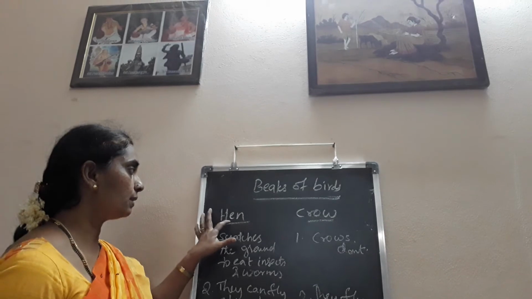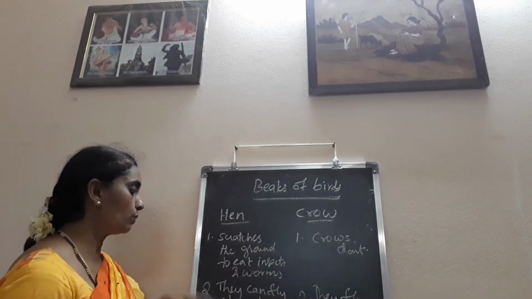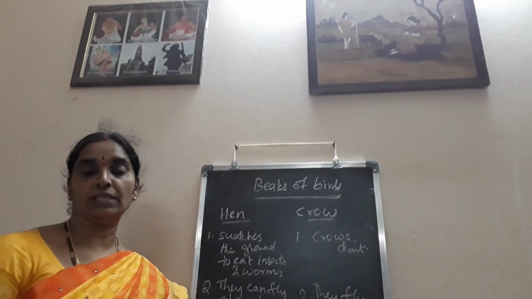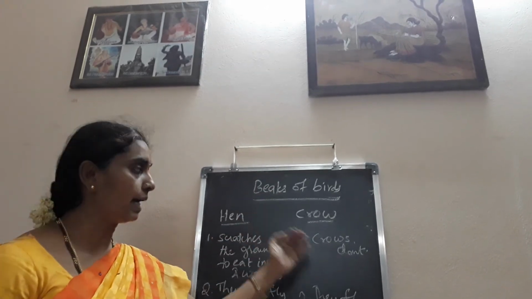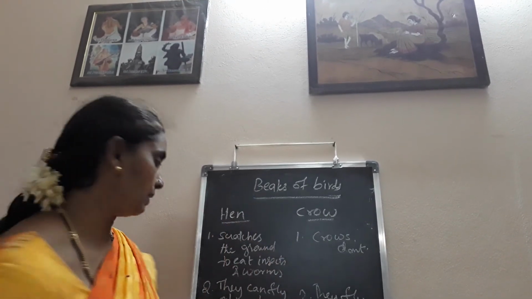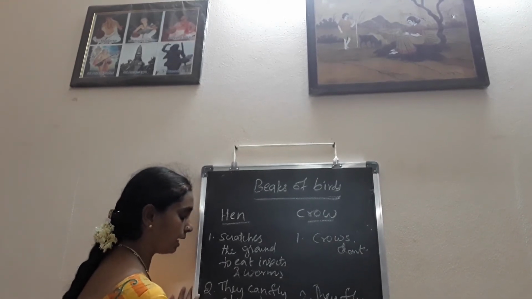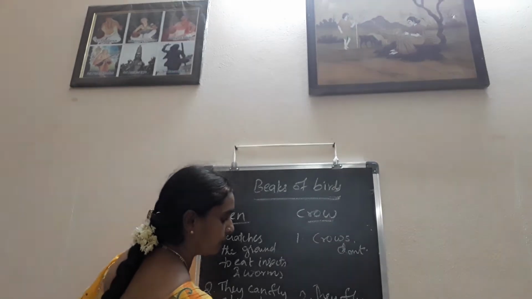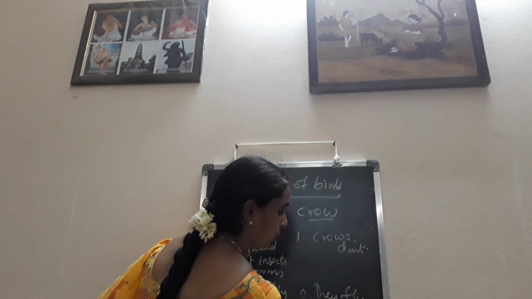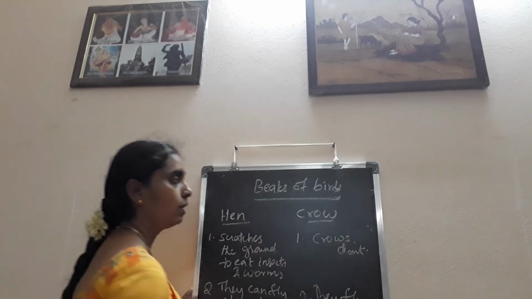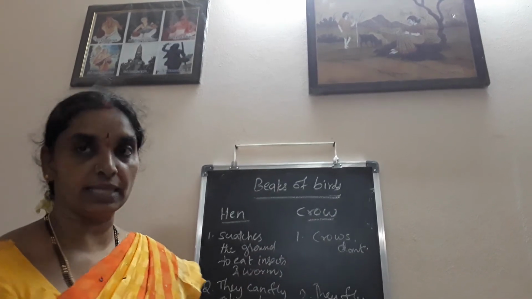Both have the legs to move. Is it clear, children? So these are the points that they have the difference in them. So their wings help them to fly only up to certain height, whereas they can fly high up in the air. Here they are only omnivores, but they are both omnivores and natural scavengers. They clean up the earth by depending on rotten food material also. So we can see that there is a difference between the hen and the crow in this manner.